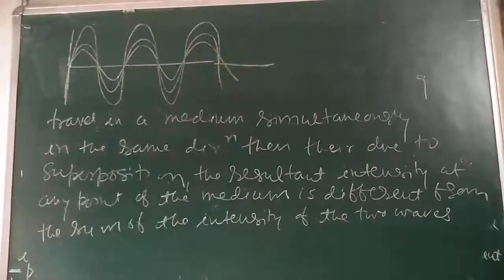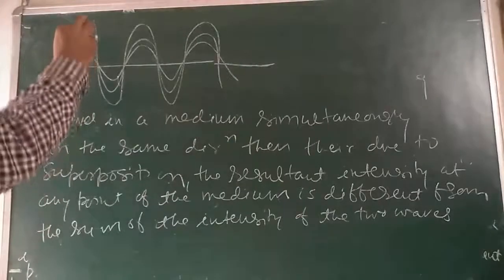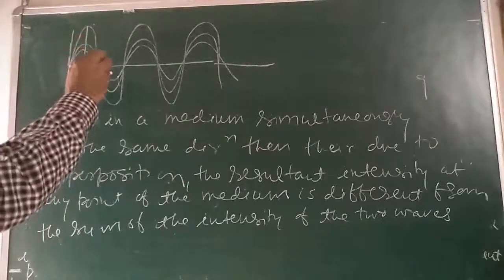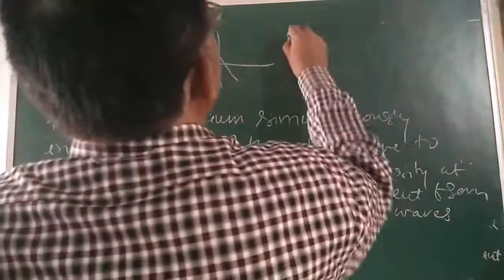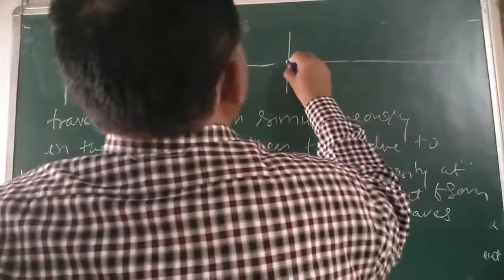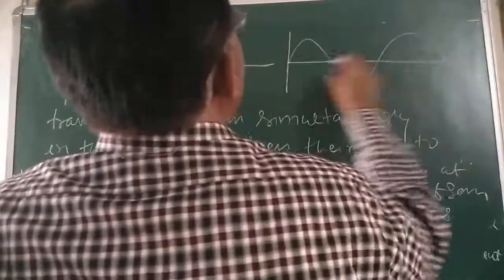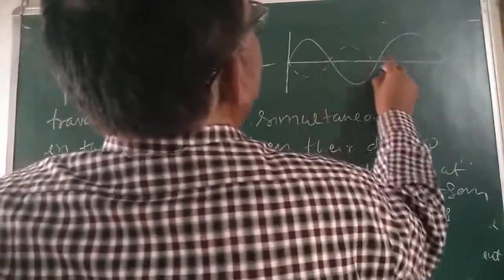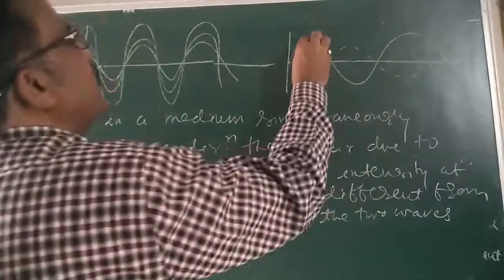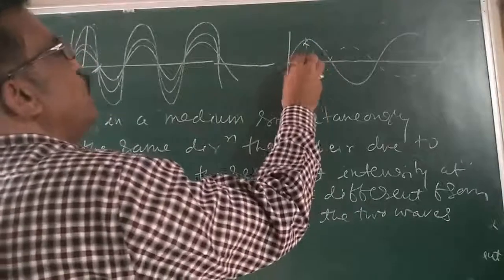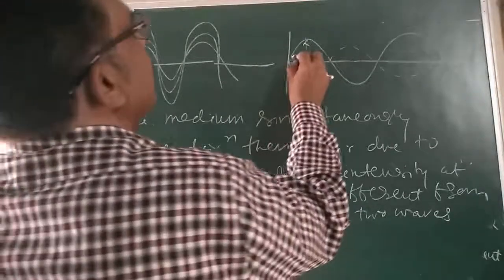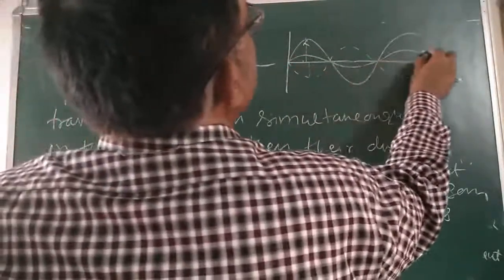Here it is the maximum, here it is zero. Similarly, in the other case, here is one wave and here is another wave. Here the displacement or amplitude is y1, here is y2, both in opposite direction. So the resultant wave is something like this.